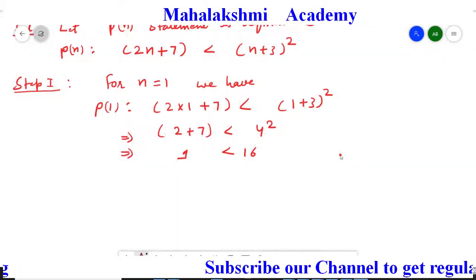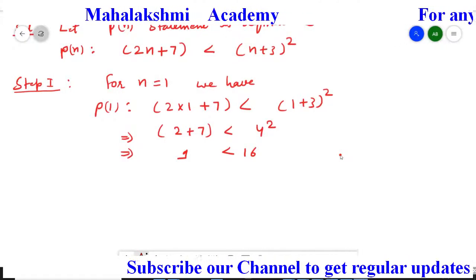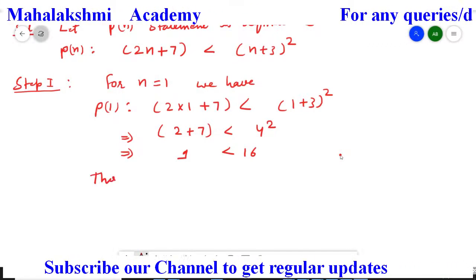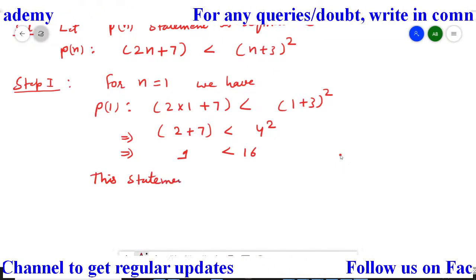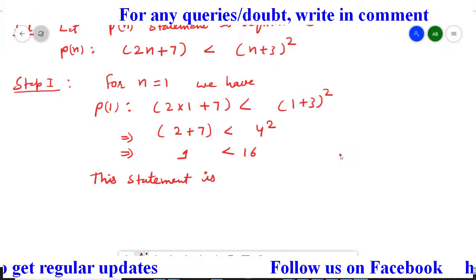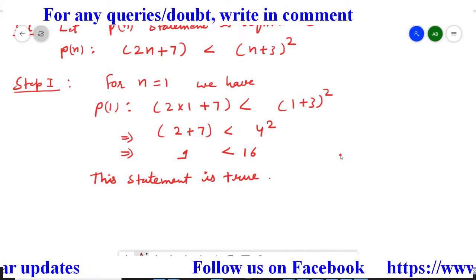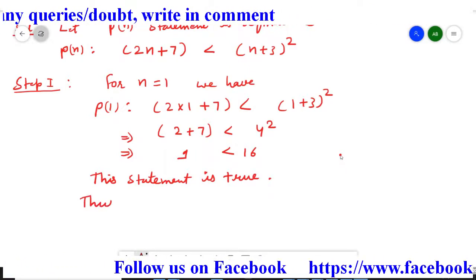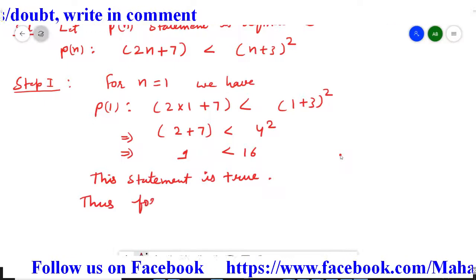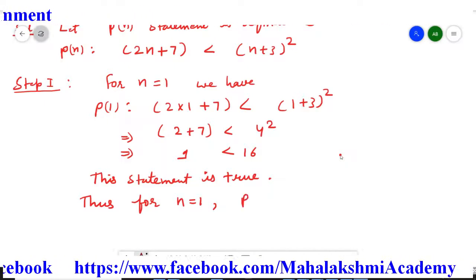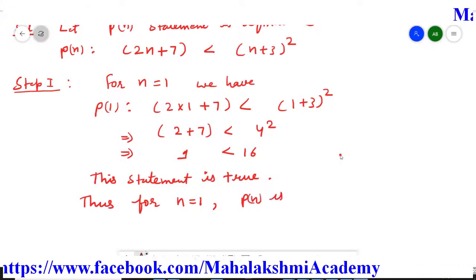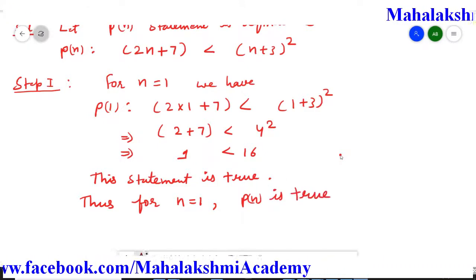So we will write here, this statement is true. Thus, for n equal to 1, Pn is true.